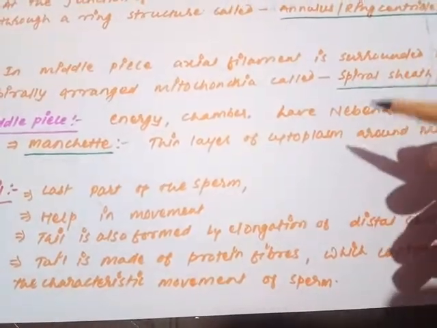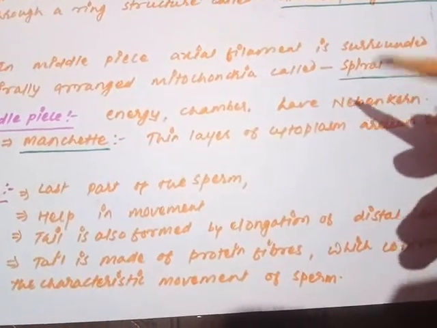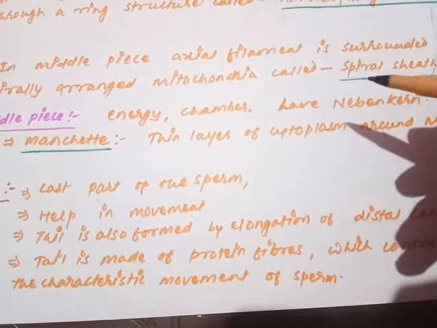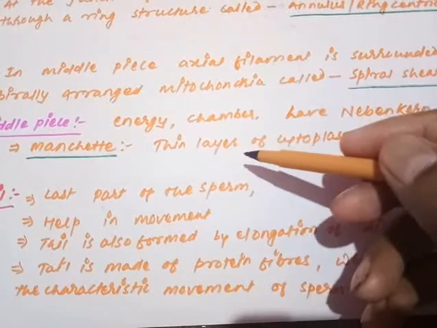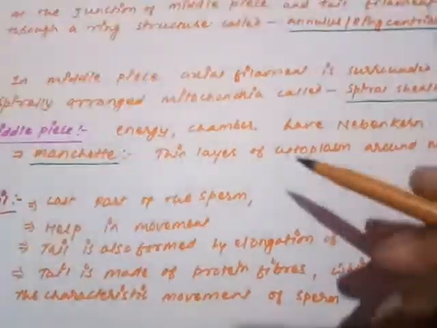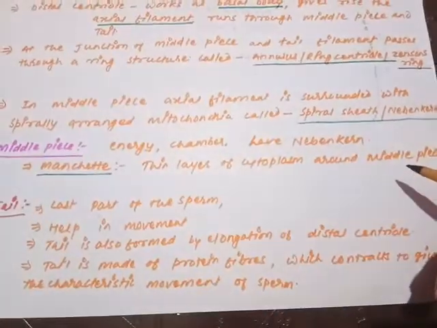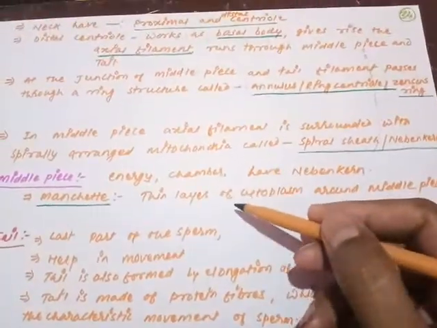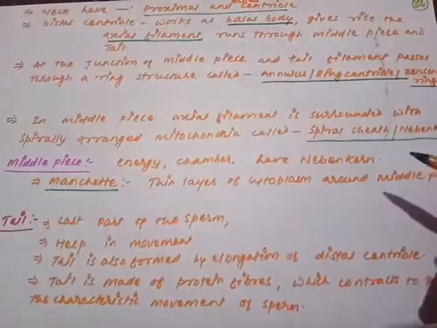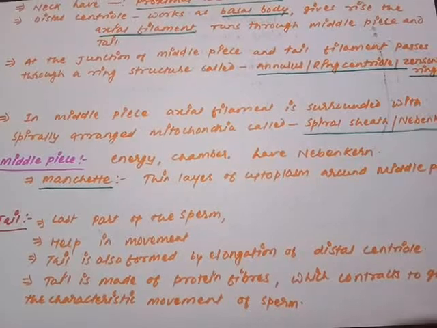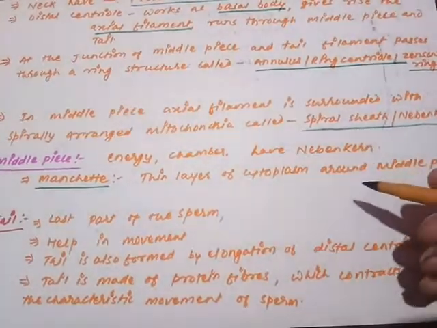Around the Nebenkern, the cytoplasm is there, outside the cell membrane. So the cytoplasm present in the middle piece region, or we can say the cytoplasm present outside of the Nebenkern, is called as manchette. Are you getting my point? The Nebenkern layer is covered externally with a thin layer of cytoplasm called as manchette. So what is manchette? The thin layer of cytoplasm around the middle piece. You can say the thin layer of cytoplasm which is present in the middle piece is called as manchette.